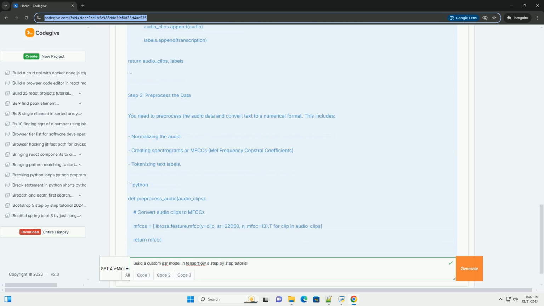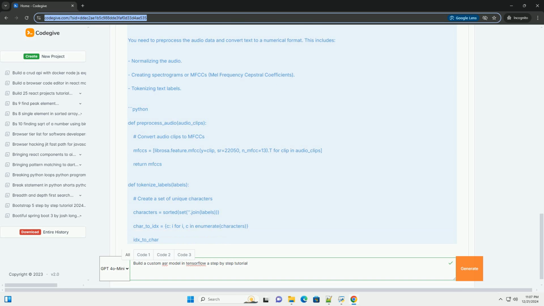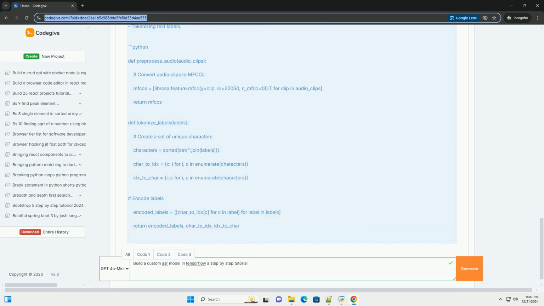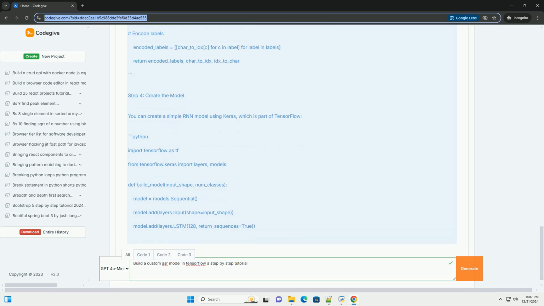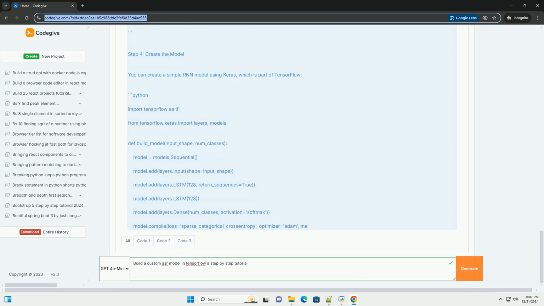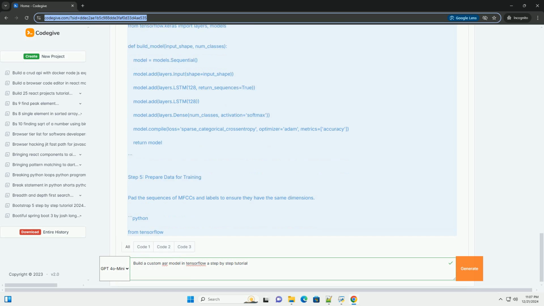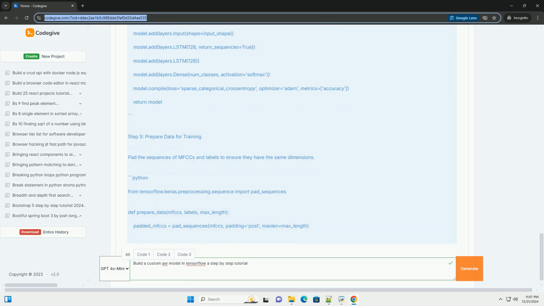Step 1. Install required libraries. Make sure you have TensorFlow and other required libraries installed. You can install them using pip. pip install tensorflow numpy librosa matplotlib.